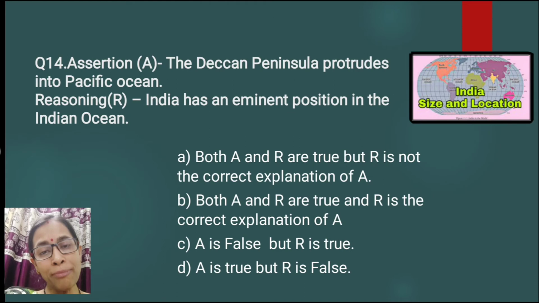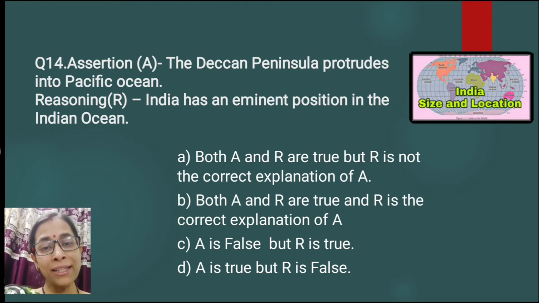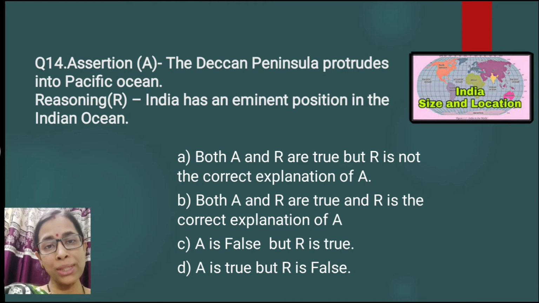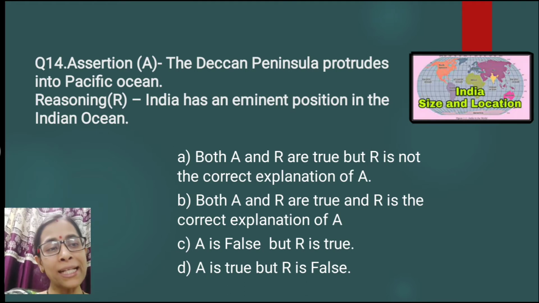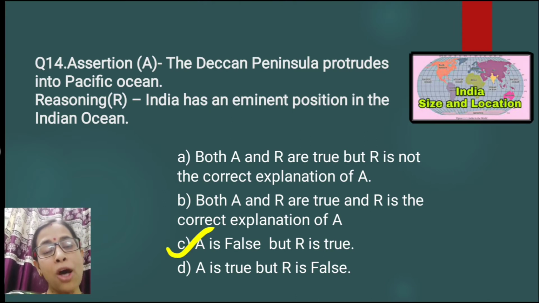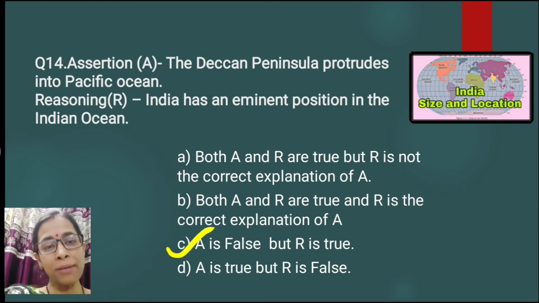Then question number 14. Here the assertion is given: the Deccan Peninsula protrudes into the Pacific Ocean. No, this is not true, because it is extending into the Indian Ocean, not the Pacific Ocean. So this A is false. And the reasoning is given: India has an eminent position in the Indian Ocean. It is correct. R is correct. So the correct answer for question number 14 is option C. A is false, but R is true.